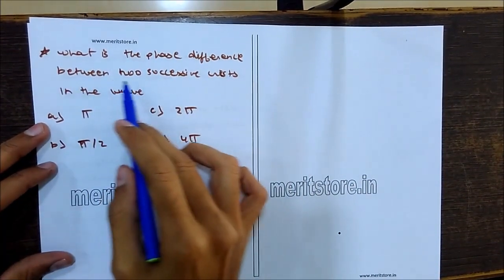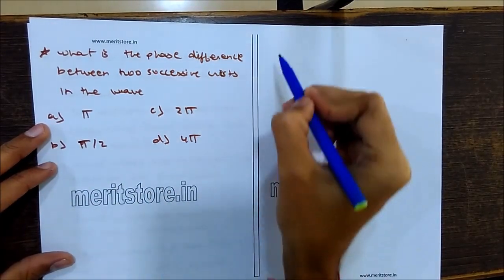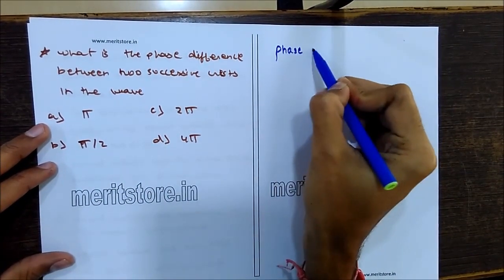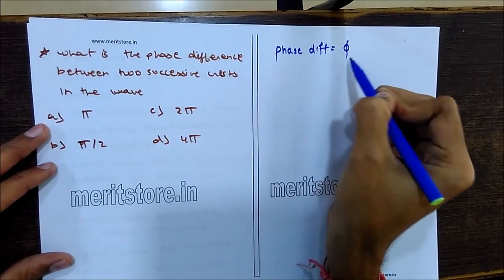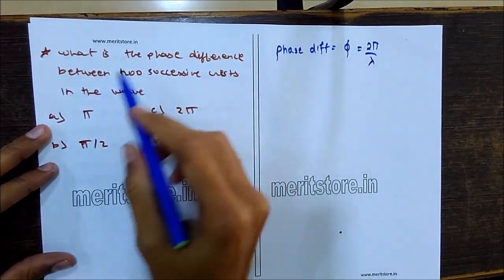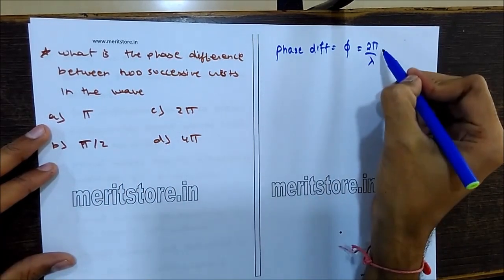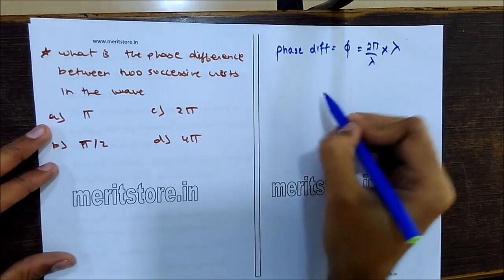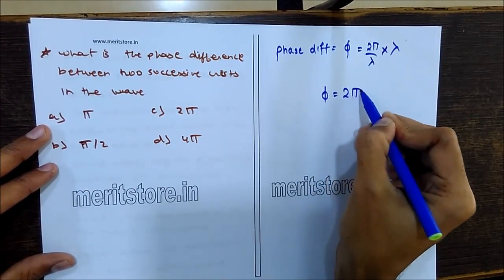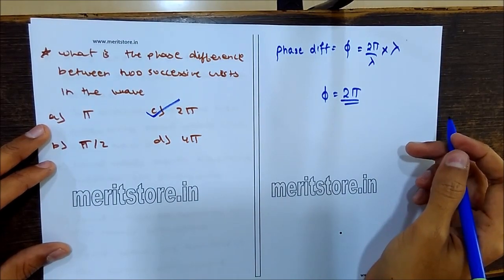What is the phase difference between two successive crests in a wave? Pi, 2 pi, pi by 2 or 4 pi. The phase difference psi equals 2 pi upon lambda into path difference, and the distance between two successive crests is the wavelength, that is lambda. So we get the phase difference as 2 pi. The correct option is C. It is 2 pi.